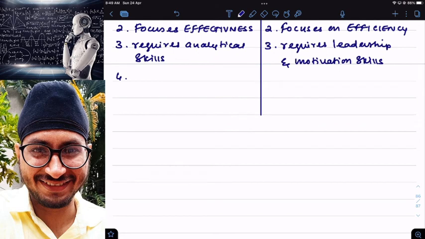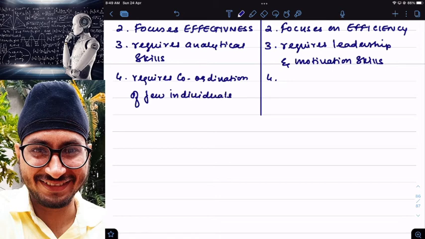Next, one more difference. Strategy formulation requires coordination of few individuals. Lots of people are not required. Here, in top level management, lots of people are not required to formulate a strategy. Like 4 or 5 people, if they think properly, they can prepare the strategy. So coordination is of a very small number of people.